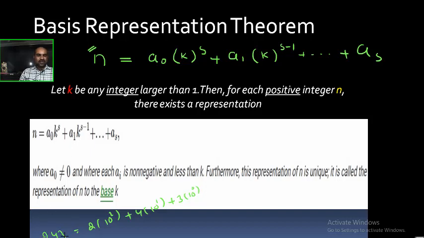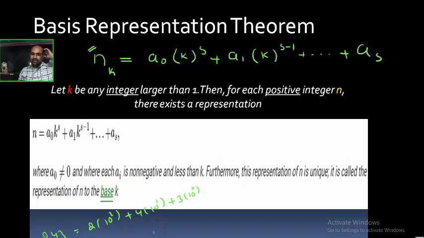Here n stands for 243. Actually k is given. Instead of k, I have 10 here. Now I can say, a 3-digit number 243 given in base 10 can be written as 2 into 10 power 2 plus 4 into 10 power 1 plus 3 into 10 power 0. So 10 power 2 means 200, then 40, plus 3. If you add the RHS, you get the LHS. LHS is 243 base 10 only, RHS is also 243 base 10 only.